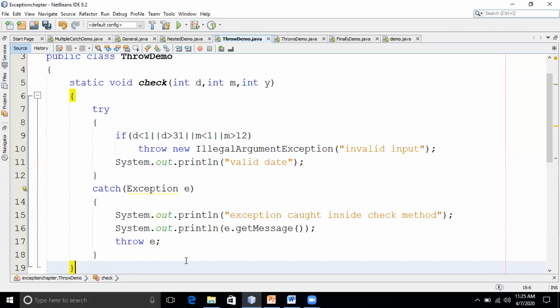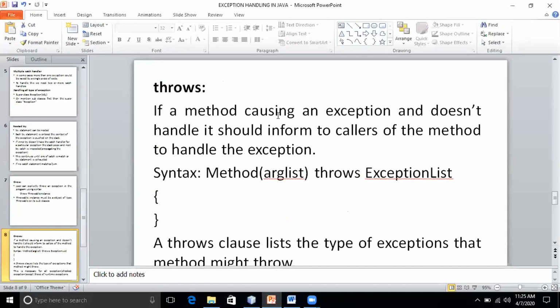If a method causing an exception does not handle it, it should inform the caller of the method to handle the exception. To indicate what kind of exceptions that method will cause, we have to use the throws keyword.